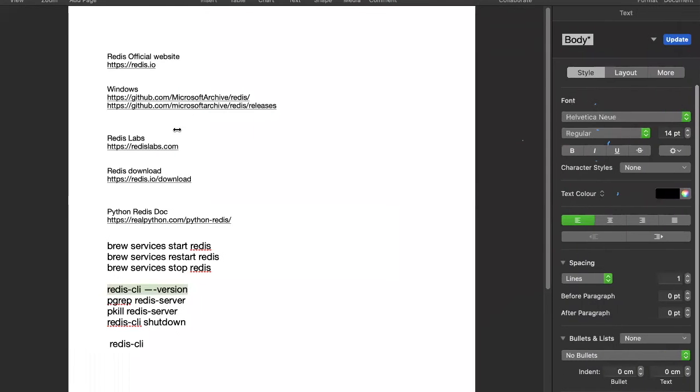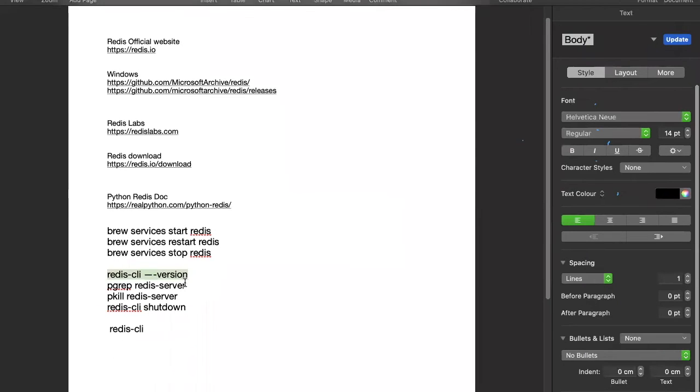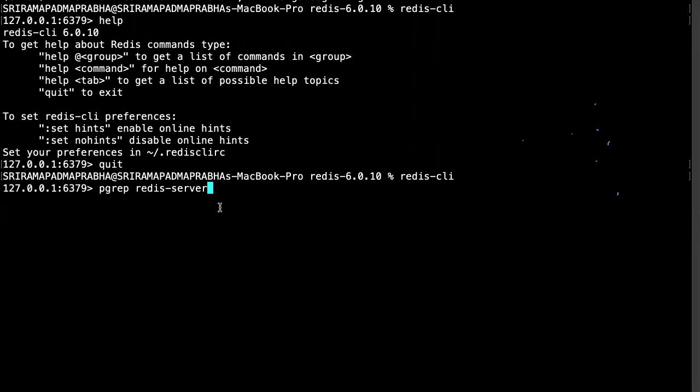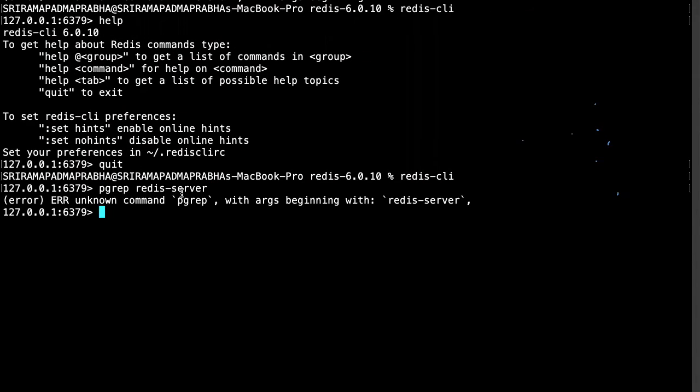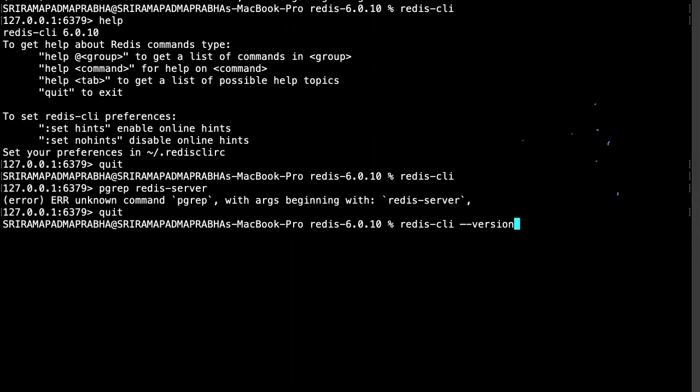Okay, fine. After all these things, what else can we have a look at? For example, I'm going to show you something. If you want to know which Redis server processor is running, you can just type here ps -ef | grep redis-server. These commands work in Windows systems and also in client systems, but we need to make sure where you are working. These commands won't work inside the CLI.